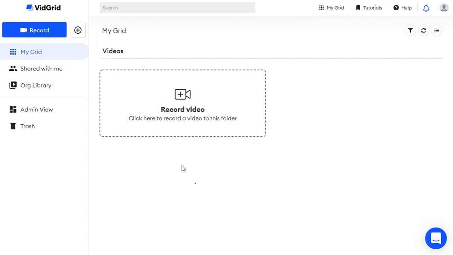If you ever run into issues and you need to re-download the recorder to your computer, simply go up, right-click on Record, and choose Download Screen Recorder. That will start the install process all over again.